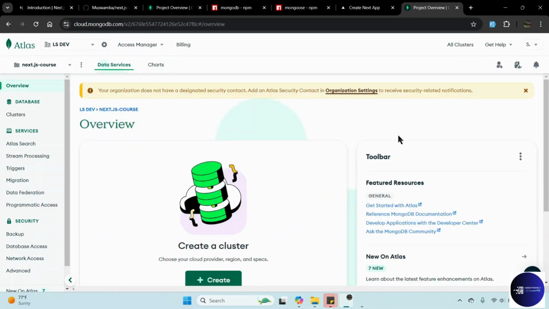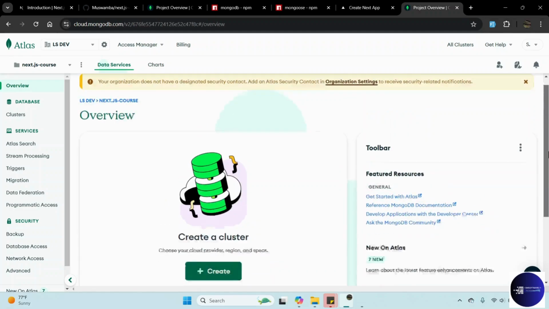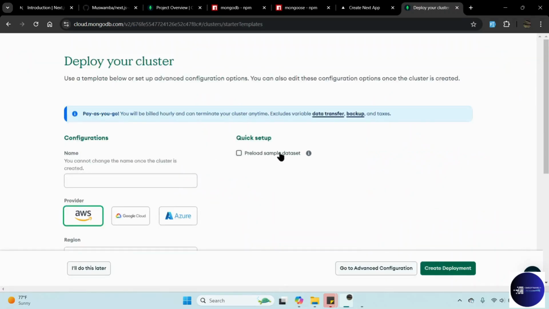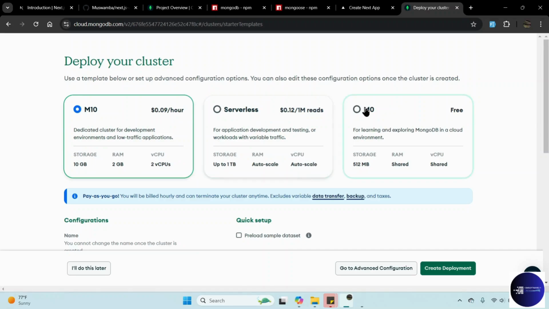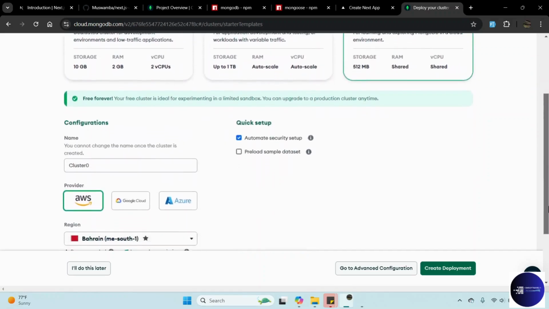Once you create a project, it asks you to create an Atlas cluster. This is very important, so you need to create a cluster. Click create. You can choose to go with the free one, or if you want more space, storage, all of that, you can choose. But for this course, we are just going to choose the free plan.